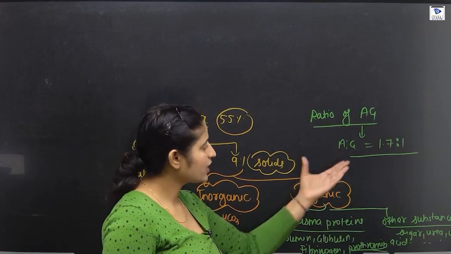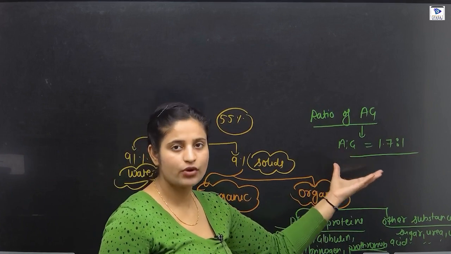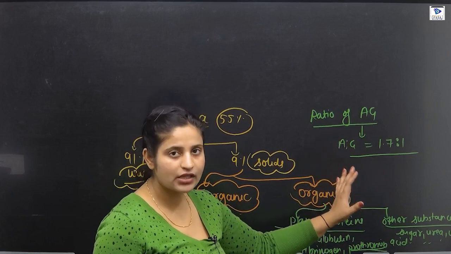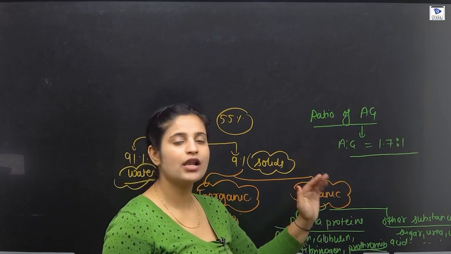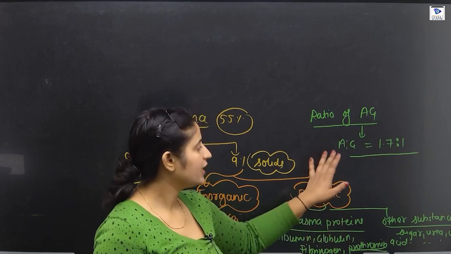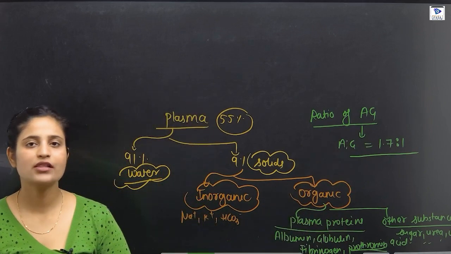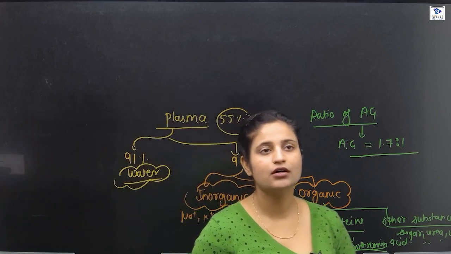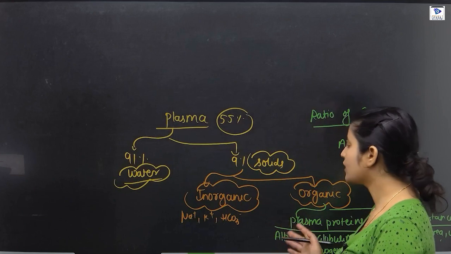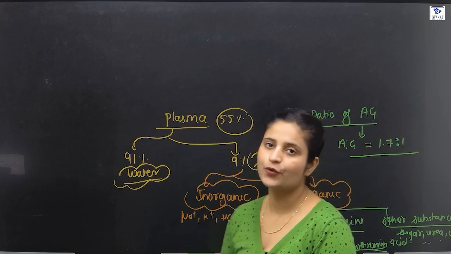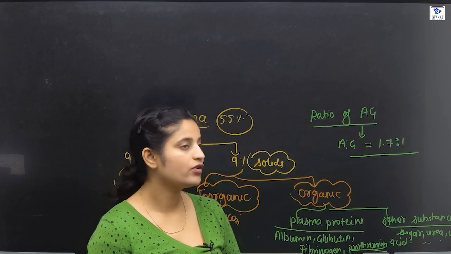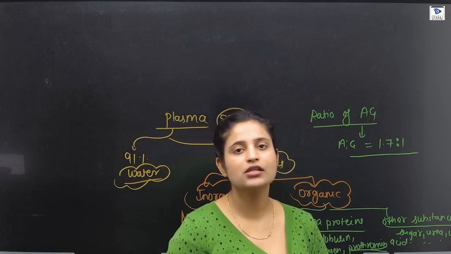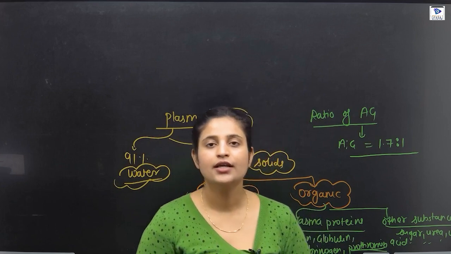So you can see the ratio, albumin is more in number, and in many diseases the A/G ratio goes up and down. So the A/G ratio is very important, 1.7:1. In our next lecture we will discuss the plasma proteins in detail, and we will also discuss the process of blood coagulation. Thank you.